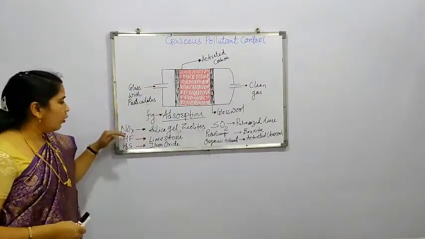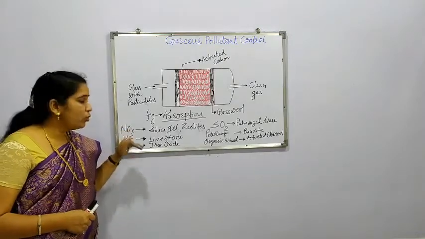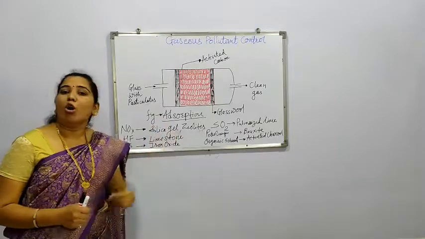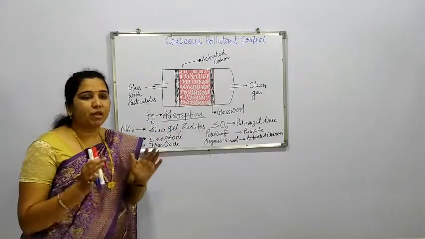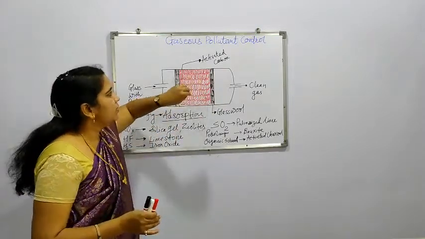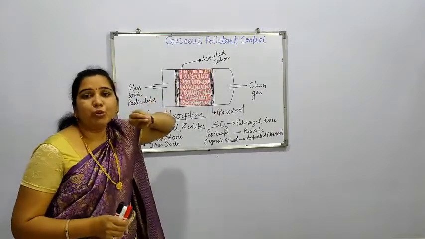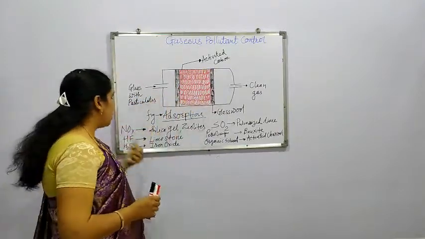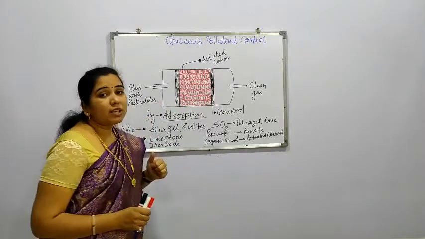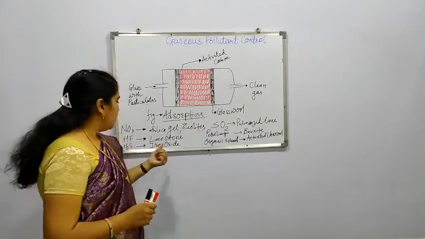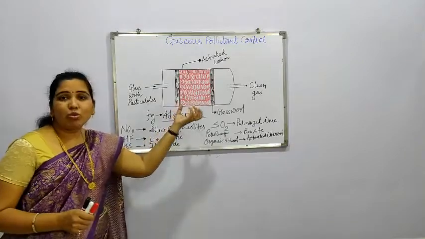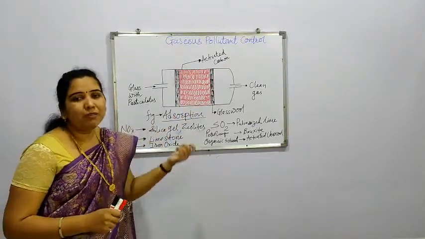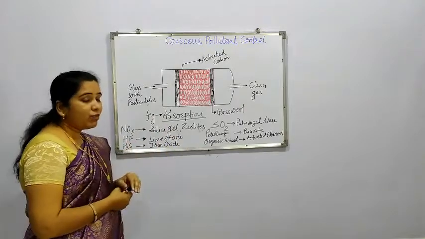In this, NOx, that is oxides of nitrogen, is adsorbed by silica gel or zeolite. So instead of activated carbon, we use silica gel, and silica gel adsorbs the oxides of nitrogen. Then limestone in powdered form is responsible for adsorption of hydrogen fluoride.